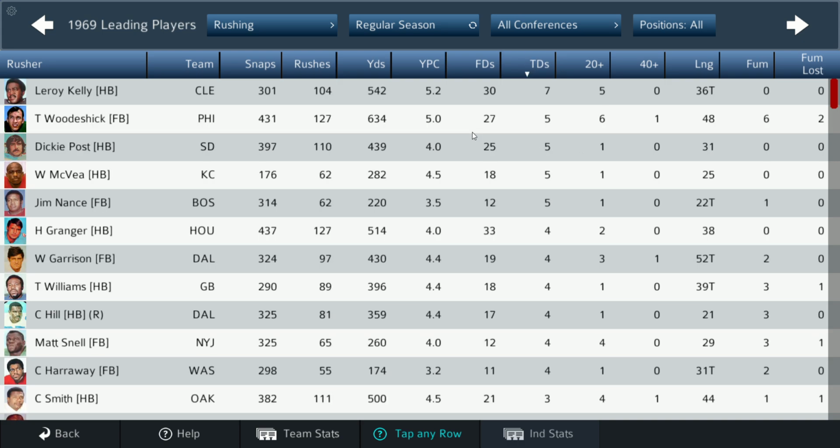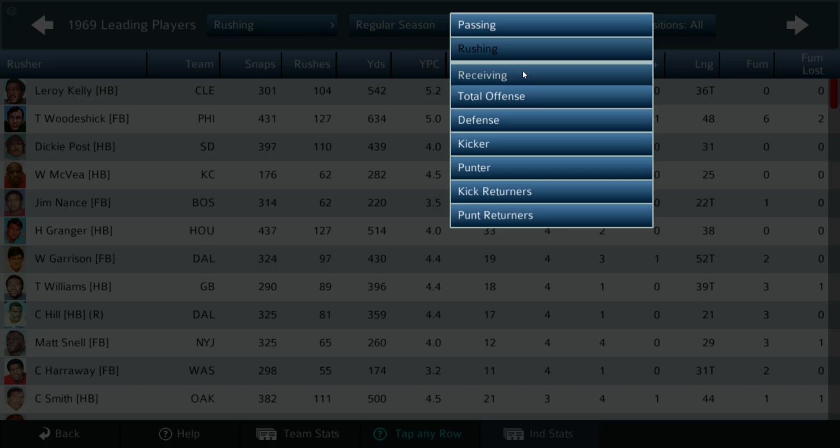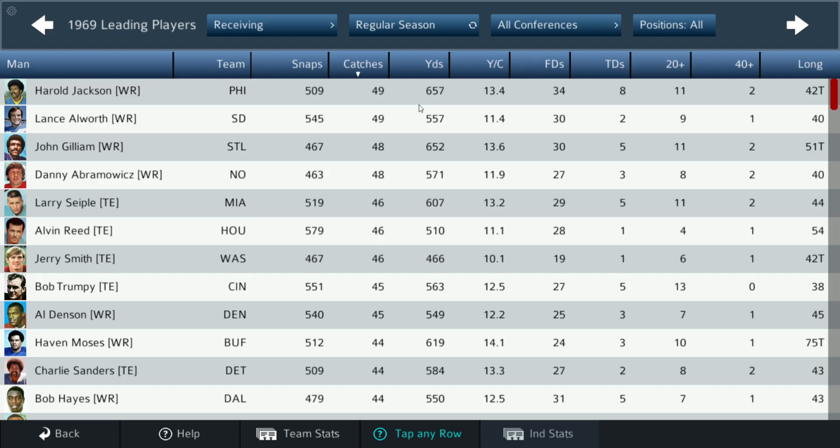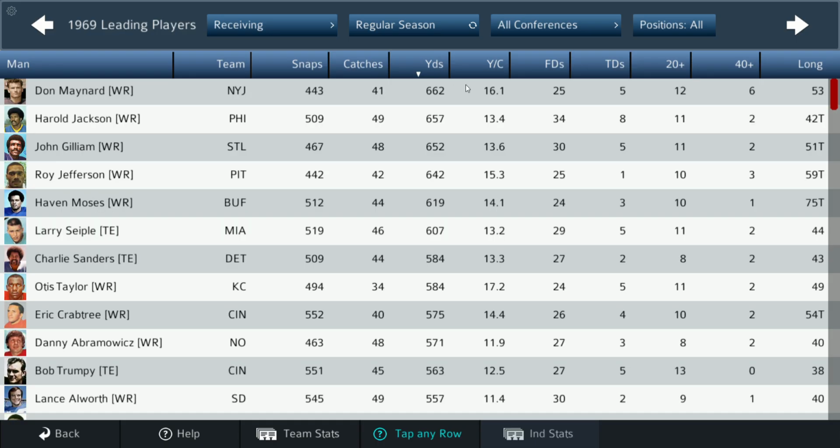Touchdowns. Leroy Kelly leads the league in rushing touchdowns in the NFL, at least. Dickie Post leads in the AFL along with Warren McVay. Receiving receptions. Harold Jackson is tops in the NFL. Lance Alworth is tops in the AFL. Yards, Don Maynard leads all receivers, and then Harold Jackson. He's a rookie.